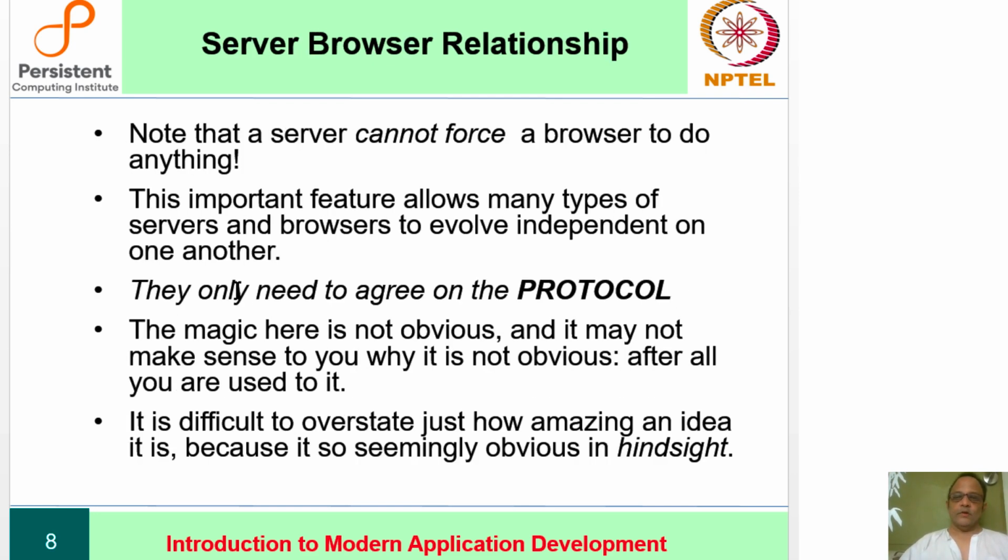Okay. So in general, the server and browser are independent of each other. A server cannot force the browser to do anything. This is crucial, because this means that server and browser are independent enough to evolve independently as long as they use the same protocol in talking to each other. This is quite a magical idea, although it's difficult to explain just exactly what is magical about it.